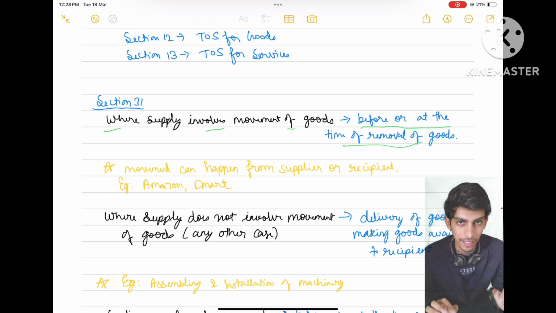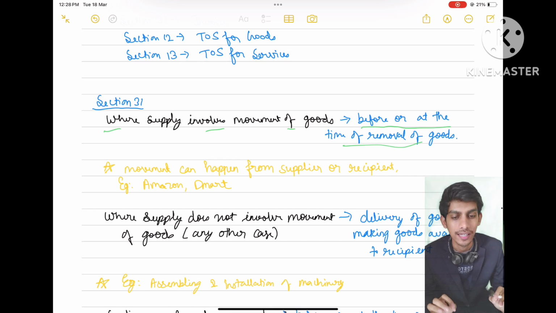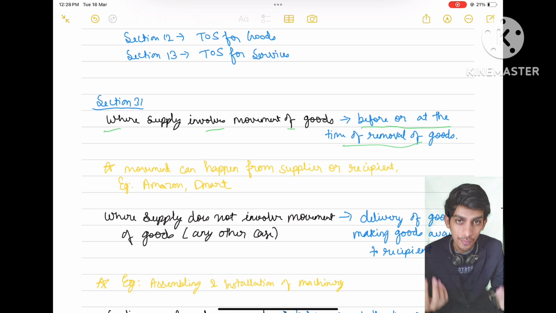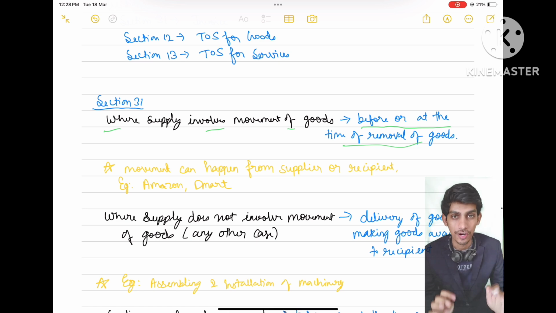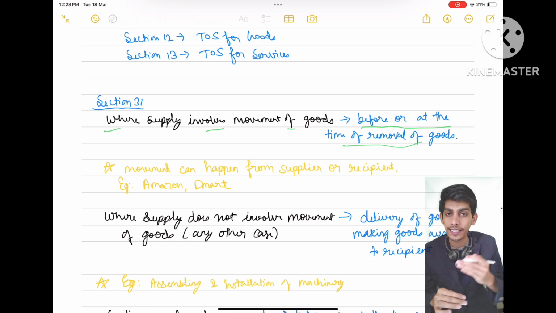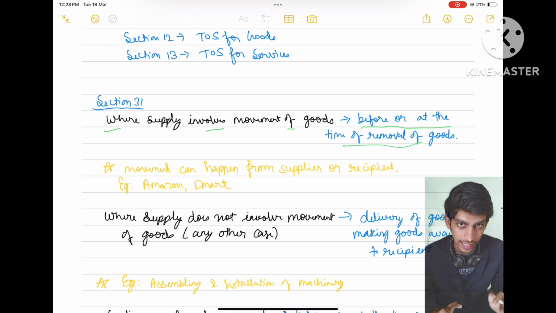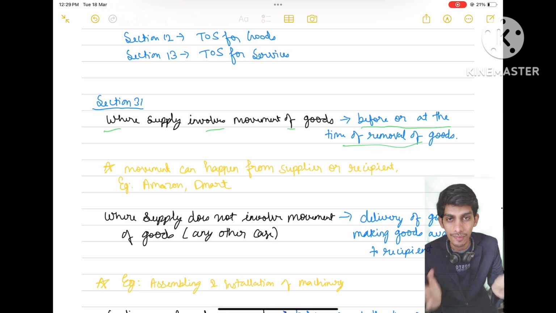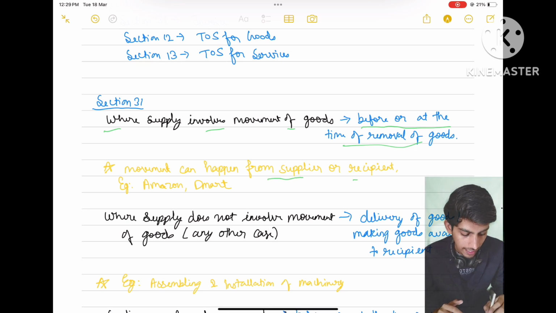So let's take an example. I am buying something from Amazon. Let's say I buy an iPhone from Amazon. Whenever Amazon will move the iPhone from its godown for dispatch to me, whenever the movement takes place, that date will be the last date to issue invoice. It can issue invoice before that date, or on that date. So invoice date will be the date on which the goods have been moved from the godown of Amazon.